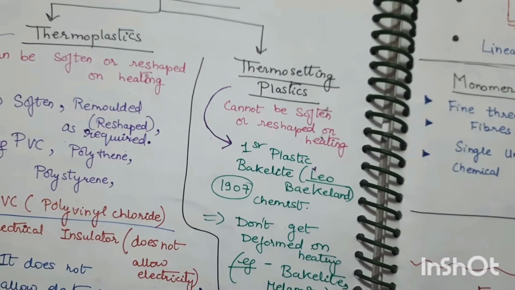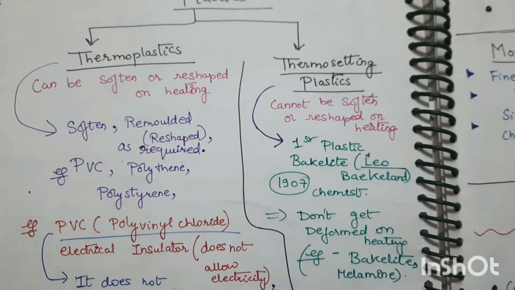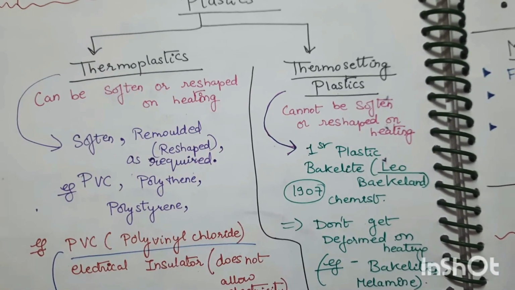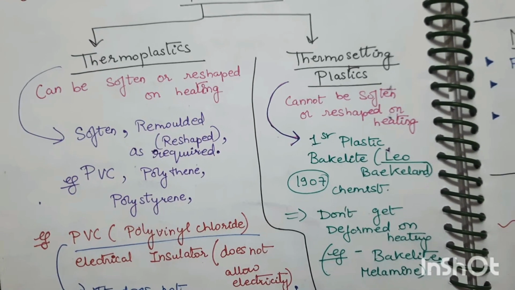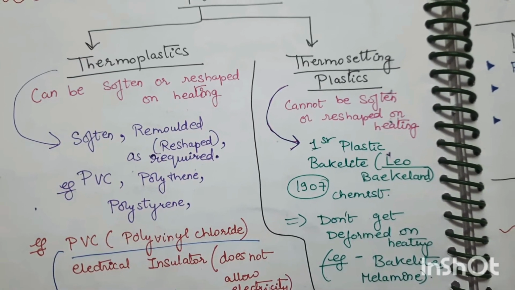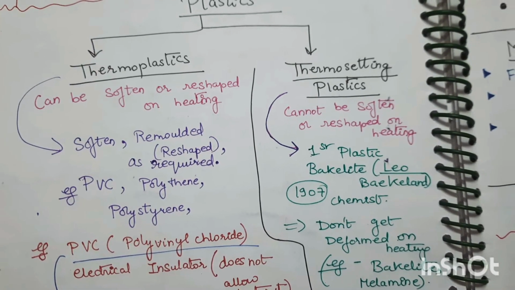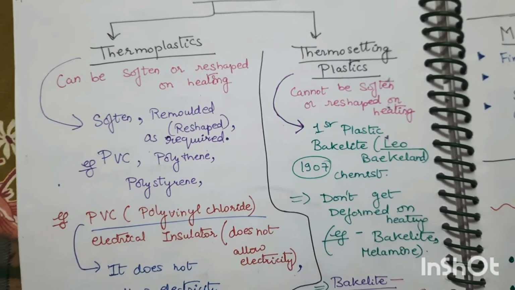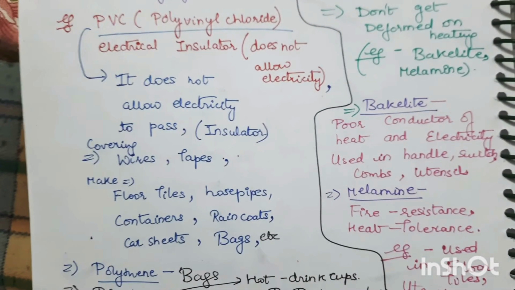Now, what is thermosetting plastic? Melamine and bakelite are the two examples. But study in detail: the first plastic is bakelite, discovered by Leo Baekeland in 1907. He was a chemist, and he discovered bakelite, the first plastic, that does not deform on heating. So this is a very good property of thermosetting plastic. Okay, it gets set.